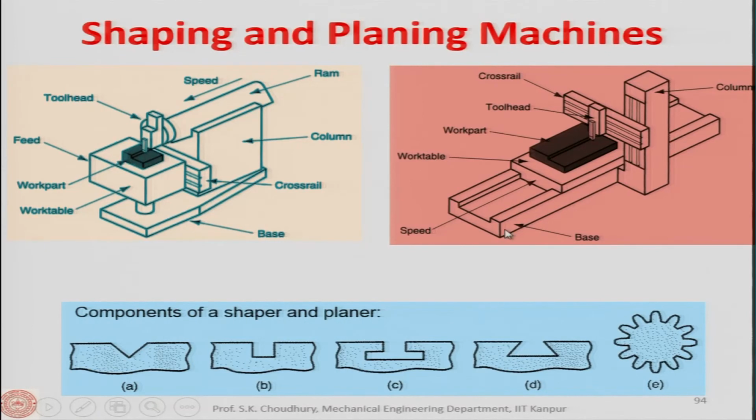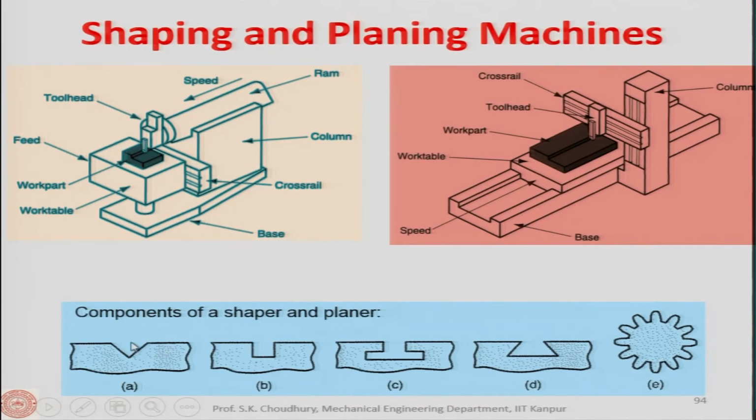This is the base, all right. This is the work table on which the workpiece is mounted. This is the cross slide, cross rail, and this is the tool head. Similarly, here also this is the tool head, and this ram reciprocates with the tool, and the tool when it is going back, it will actually not remove the material. So, therefore, going back is at a higher speed, I mentioned it earlier. Okay. And cross rail is used to give the feed to the workpiece after each stroke of the tool.